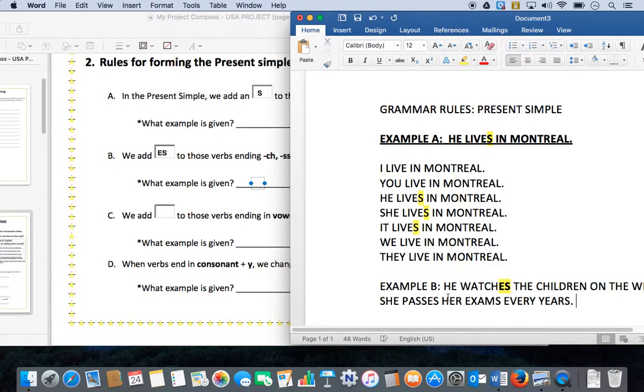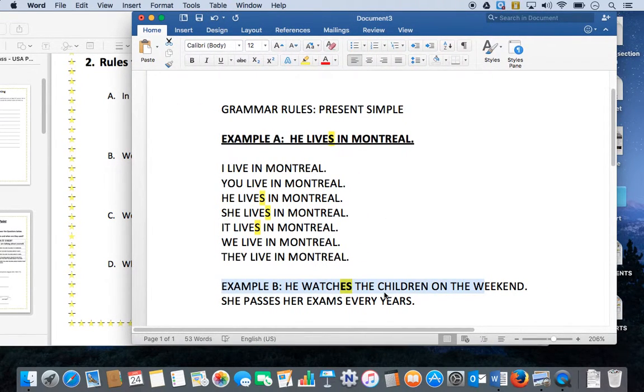Okay, so again, instead of adding just the s like we did in example A, because this is an exception, when it ends with CH, you're going to add an es. When it ends with an SS, okay, you're going to add an es instead of just the simple s.